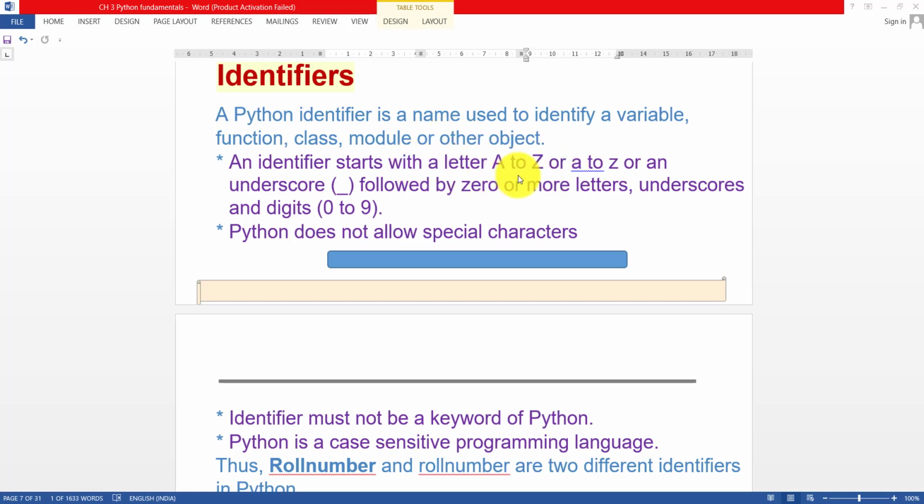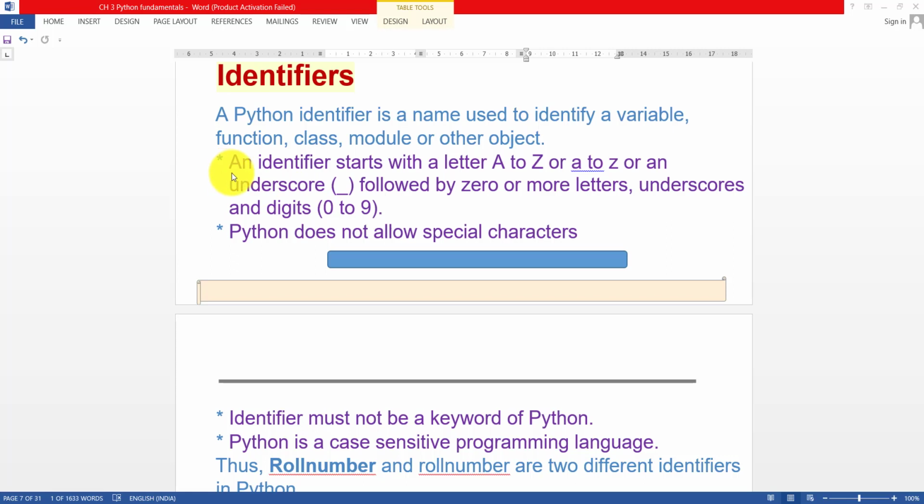We require the identifier rules when we define a variable, a function, a class, or a module. So which types of rules come under the identifier?